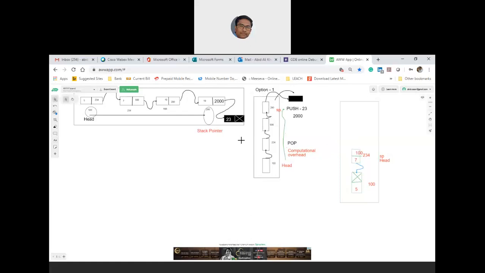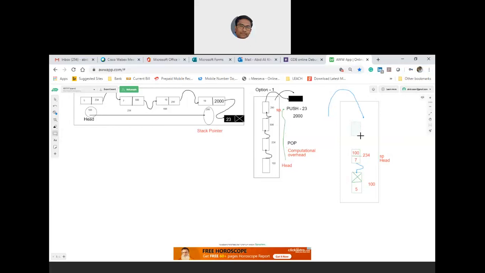Okay, so as a result, whenever your program is trying to push, now come to the logic of pushing. Let us assume you are pushing 10. So you are pushing the node with 10 now.